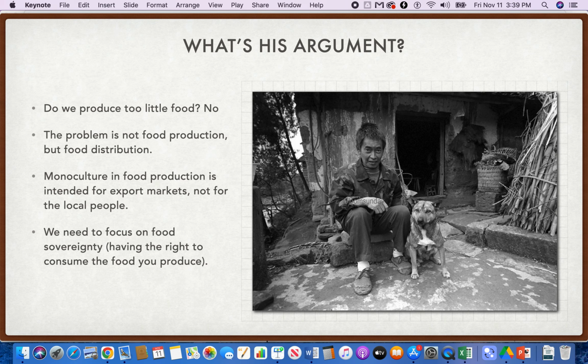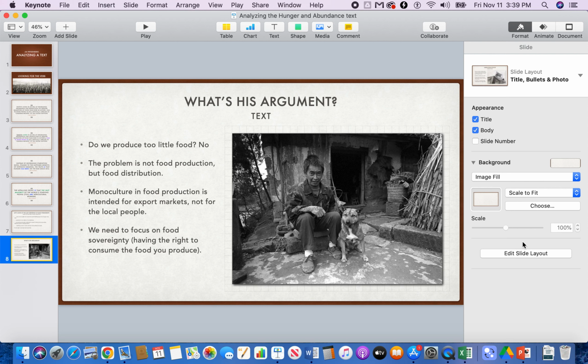So what is his argument? The question, do we produce too little food in the world? No. The problem is not food production, but food distribution. He says monoculture and food production is intended for export markets, not for local people. He says we need to focus on food sovereignty, having the right to keep and consume the food you produce.